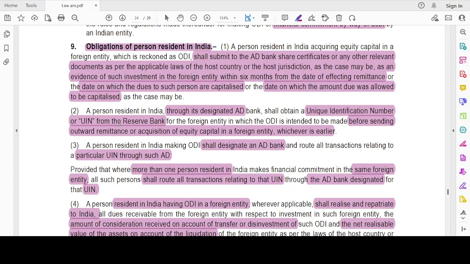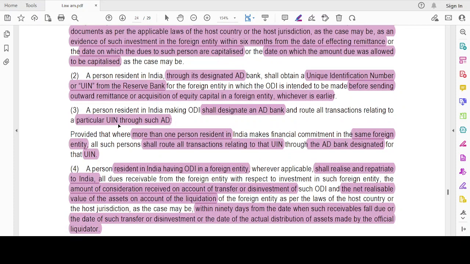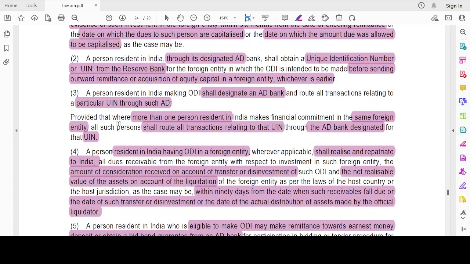Say for example, SBI New Delhi. I'm routing all the transactions via SBI New Delhi. Then I should give them the particular UIN and say that you are going to take care of all the transactions with respect to this particular ODI having this so and so UIN. Provided that if more than one person resident in India makes a financial commitment in the same foreign entity, all such persons shall route all the transactions using that UIN through the AD bank designated for such UIN.